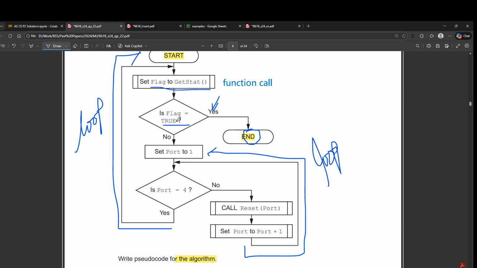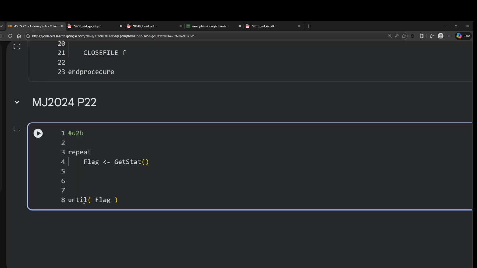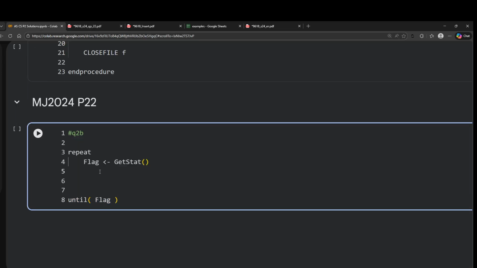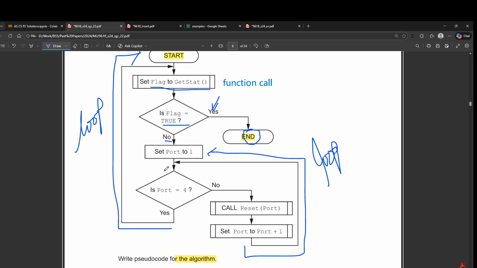Then I'm checking is flag equal to true. Okay, so that is already being checked by the condition of the loop. So I'll just go ahead and check if that is not the case. Okay, so I'll write if flag is equal to false, then what do we do in that case? Okay, in that case I'm setting port to 1.